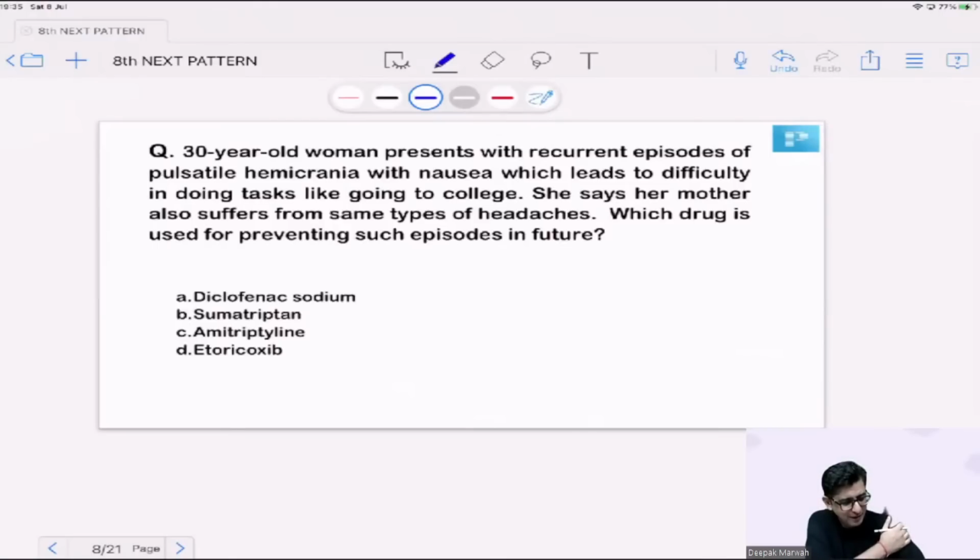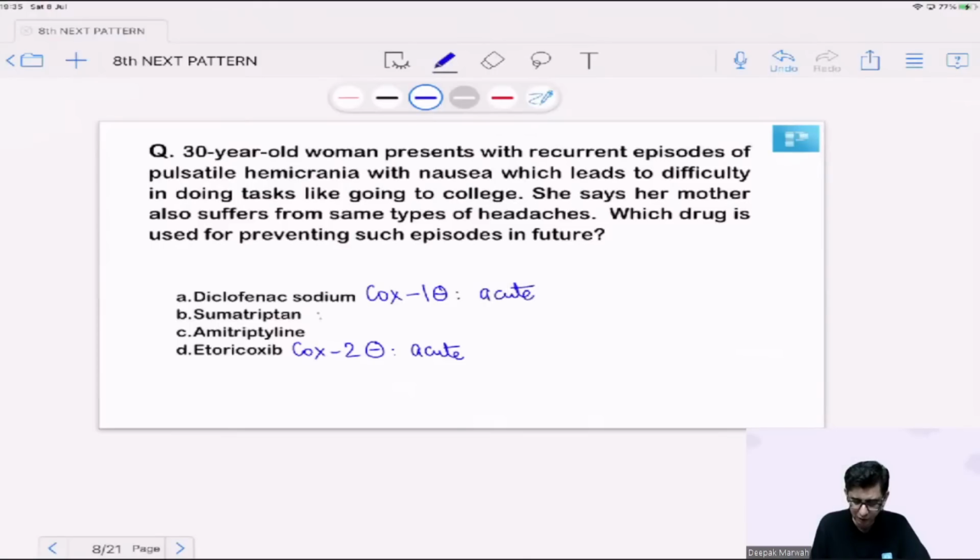So yes, guys, I'll just give another 10 seconds on this one. I'm getting an A, a B, a C, again a B and a C. So good. I think everybody could rule out a COX-2 inhibitor. Etoricoxib can be used also, but that's going to be used for management of an acute episode. Diclofenac is a COX-1 inhibitor. It would be used for an acute episode. Sumatriptan is again going to be used for management of an acute episode. It's going to be a 5-HT1B agonist, not an antagonist.